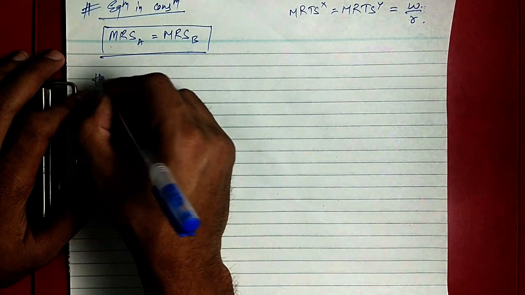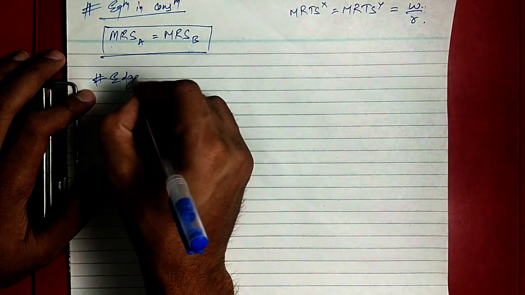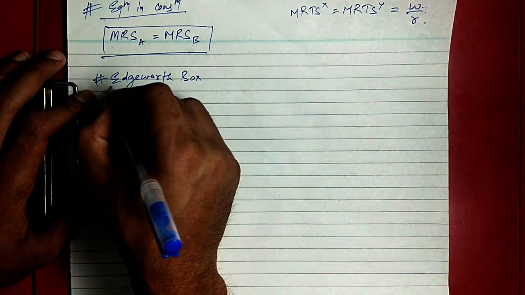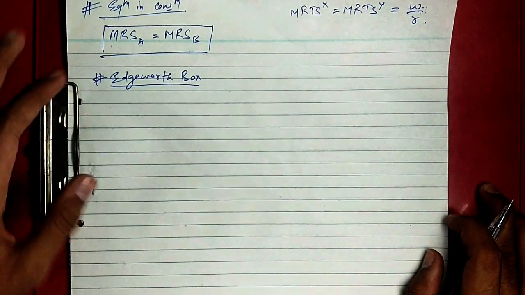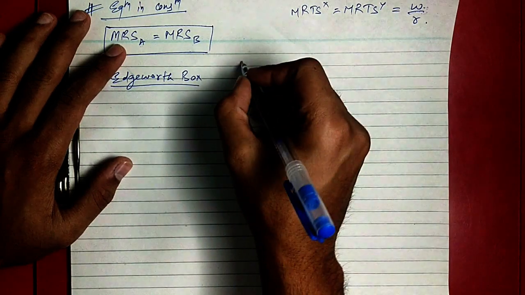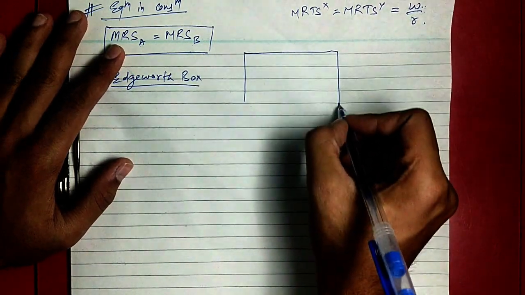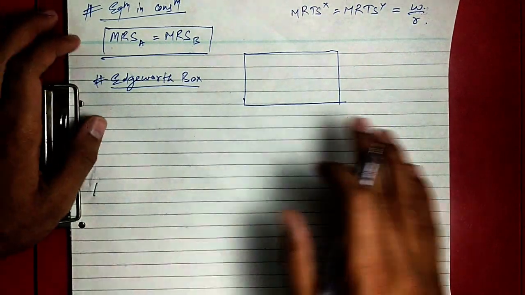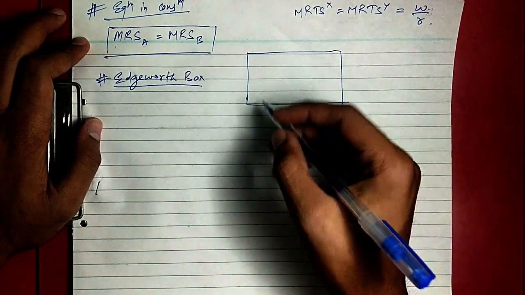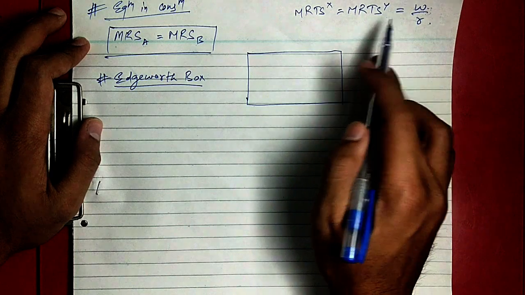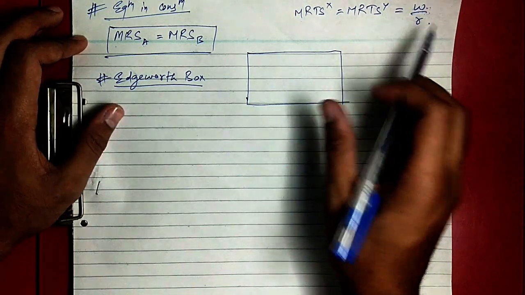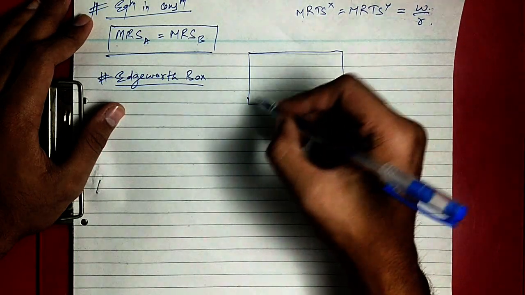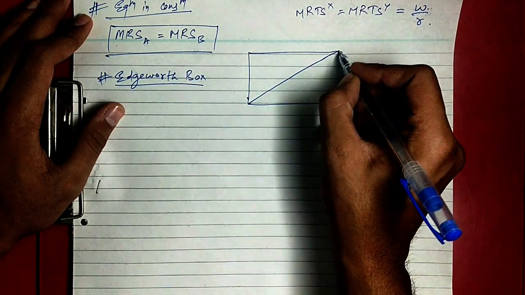Now we will see the Edgeworth box. We have already done the Edgeworth box in production, and now we will see the Edgeworth box in consumption. It is similar to what we discussed in production. In production the condition was this and there were isoquants, but now, as the goods have been produced, this is the contract curve.